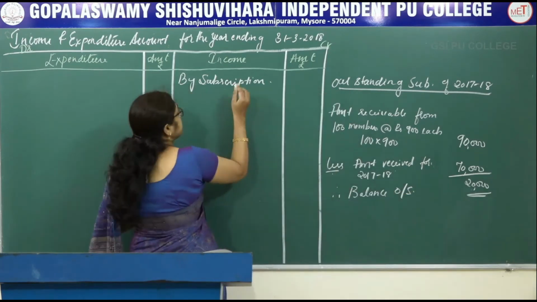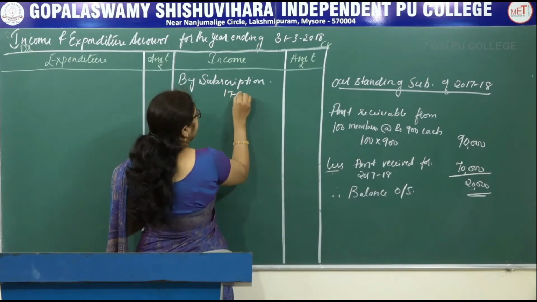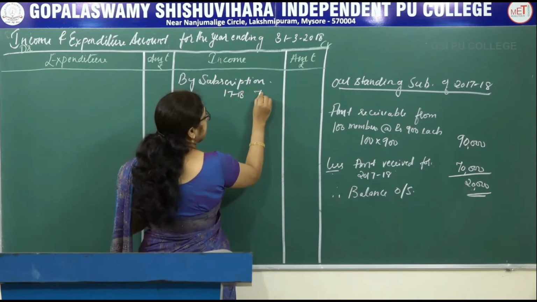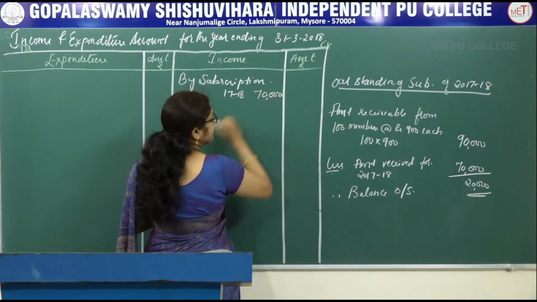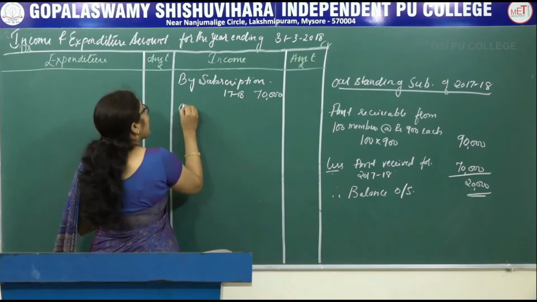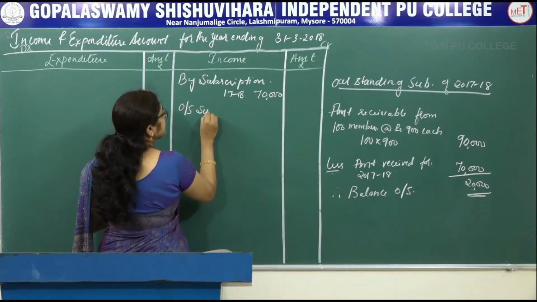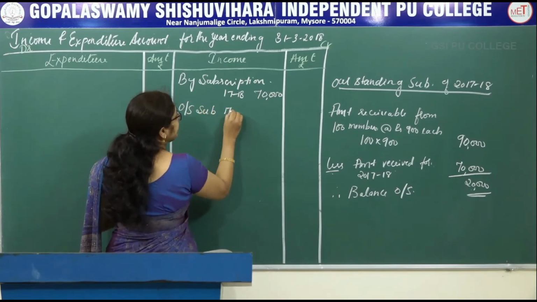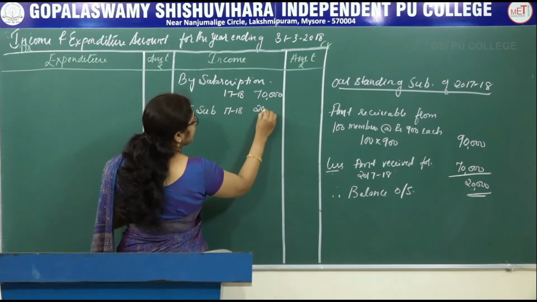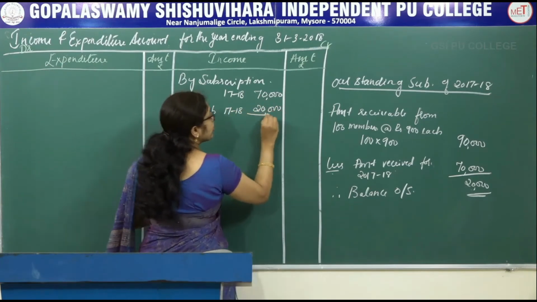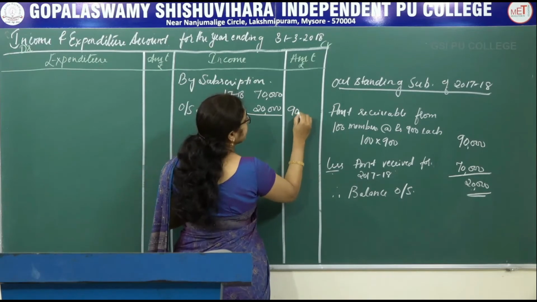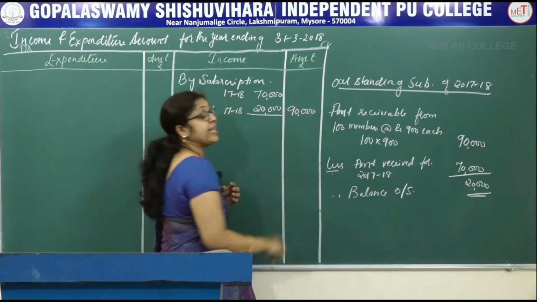So subscription for 17-18 is given in the receipts and payment account, that is 70,000. So outstanding subscription for 17-18 is 20,000. So the total subscription receivable in the current year is 90,000.